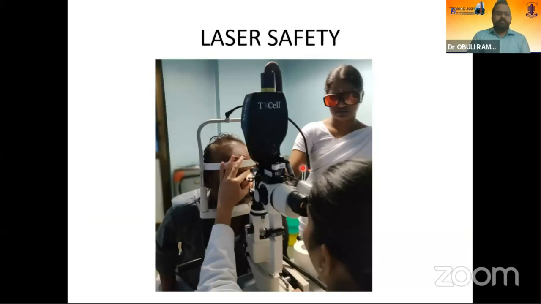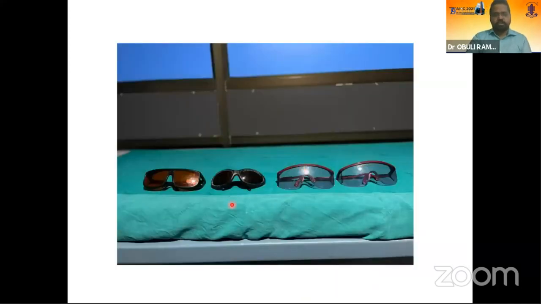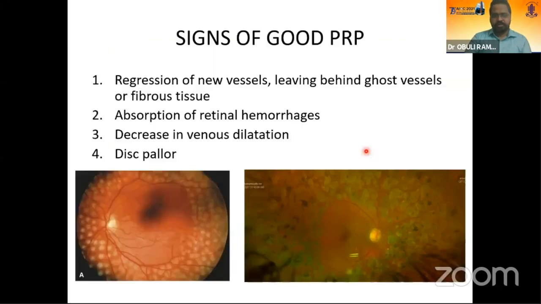Now coming on to laser safety. As a beginner, sometimes you will be only focusing on the patient's eye. It's always important to ensure that all the other people inside your room are also safeguarded, and it's imperative to ensure that all the sisters or the assistants who are helping you are wearing the proper glasses to protect them from the laser. So these are the different types of safety glasses. The orange one is for the 532 nanometer, the black one is for 810 nanometer, and these two purple ones are for the 577 nanometer laser.